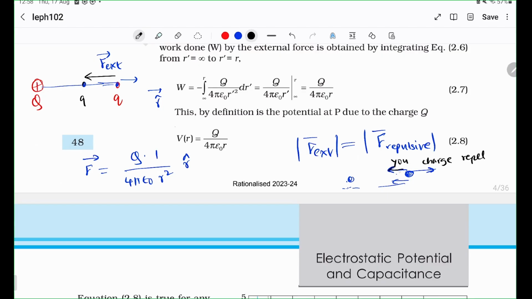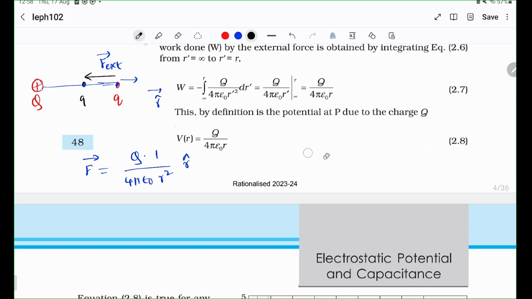So you are applying the same amount of force as a repelling charge. So it should technically stay there, but you're applying a very, very tiny amount of extra force. So that's going to bring it very, very slowly to this point. And now at this point, it has no kinetic energy because you have brought it very, very slowly. And therefore, you can calculate what the change in the potential energy is.